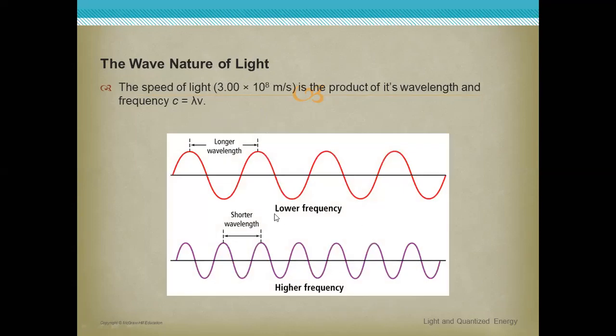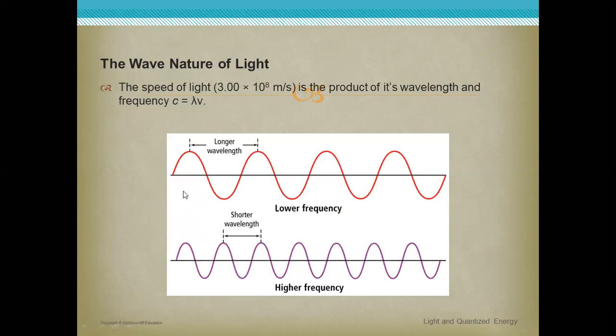After that, this is the diagram that represents longer wavelengths and shorter wavelengths. So longer wavelengths have lower frequency, while shorter wavelengths have higher frequency. That is, there is an inverse relation between them. Longer wavelengths, lower frequency, while shorter wavelengths have higher frequency, as in this diagram.